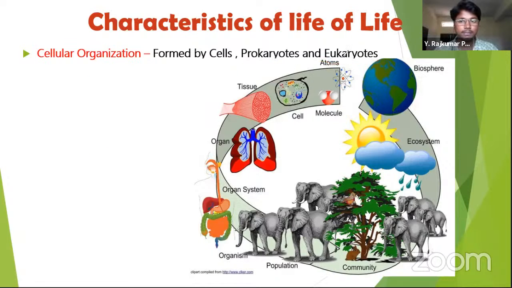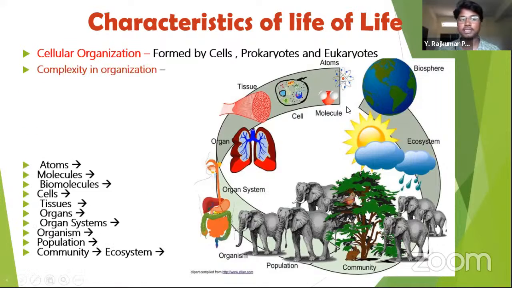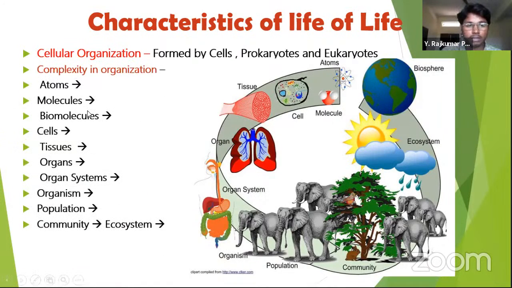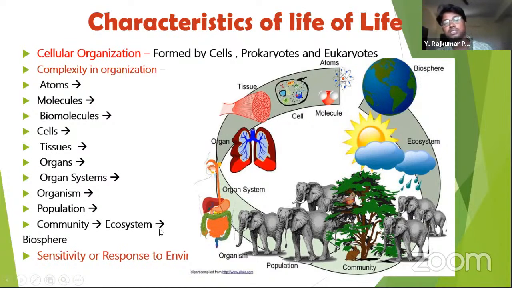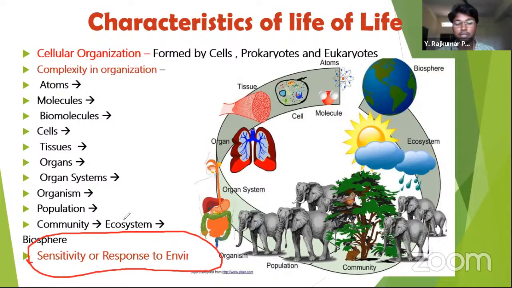Let's learn further about the characteristics of life. Complexity in organisms, as I just told, atoms, biomolecules, cells, tissues, organs, organ system. And another characteristic of life is sensitivity to the environment. Here you can see at the bottom, I have mentioned another point, sensitivity or response to the environment. What happens when there is a high temperature outside? You will go to a shelter and stay there. Animals also do the same.